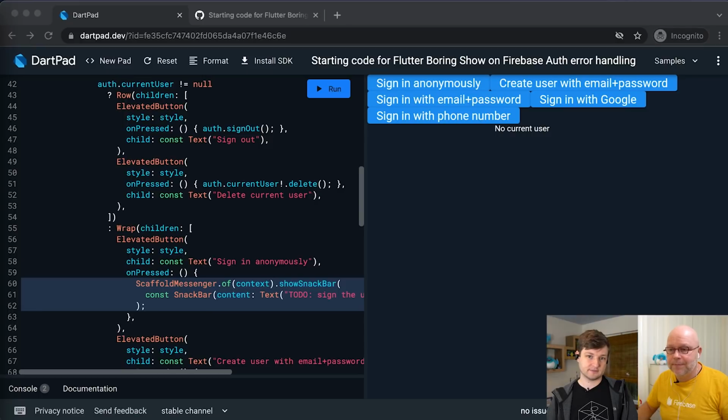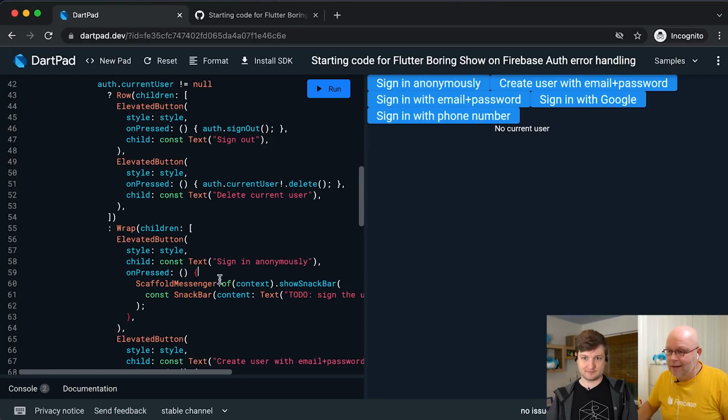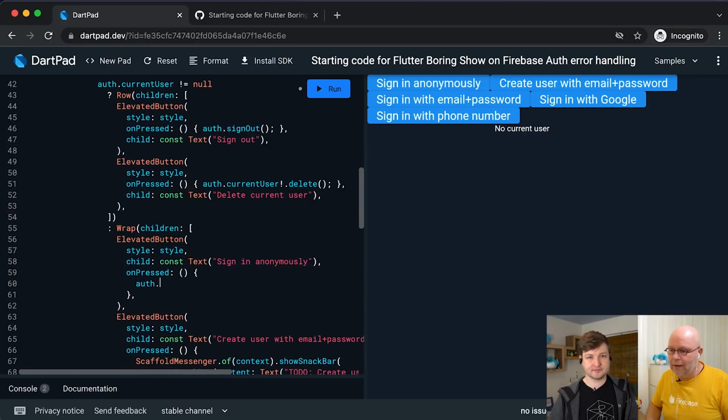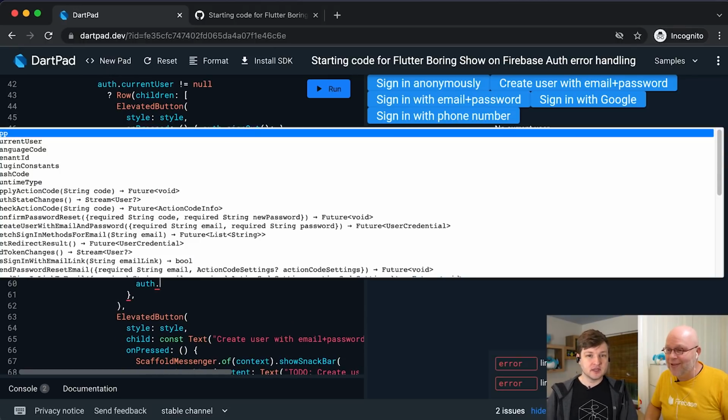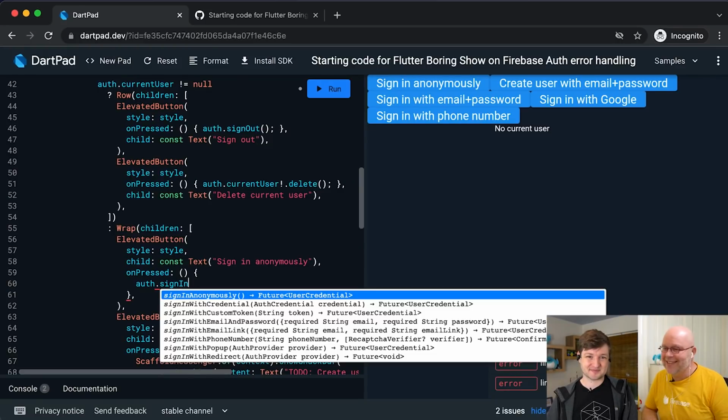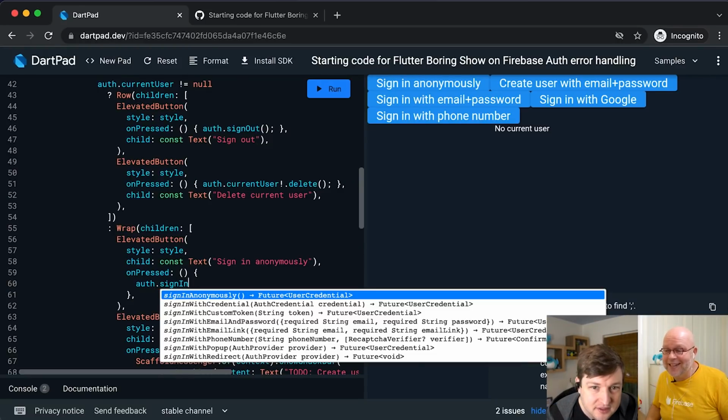Got it. Hold on, let me find, where's my anonymous sign in? Oh, let's see. Let's get rid of this. Let's get rid of this scaffold messenger for now. So we have Firebase Auth here. The other thing I love about Dartpad is that it shows me autocomplete. Sorry for the slightly messed up autocomplete here, but luckily if I start typing, it's better. There's a good thing. Sign in anonymously is also alphabetically the first one. So we're going to use this one.